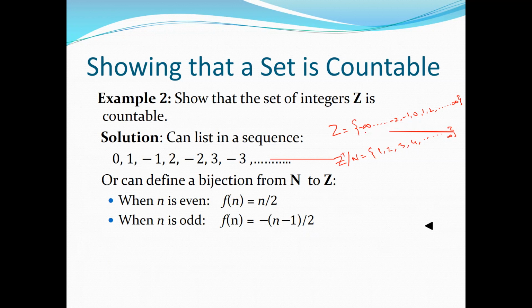We start from somewhere near negative infinity. I can map it to sequence number 1, the next one to sequence number 2, the next to 3, then 4, 5. So I can always map it in a one-to-one correspondence.